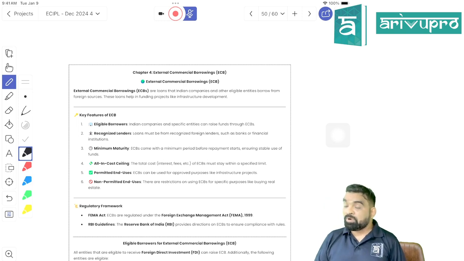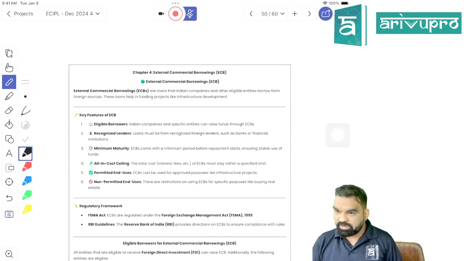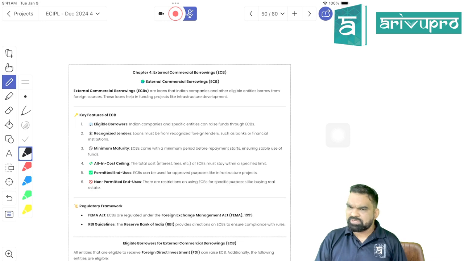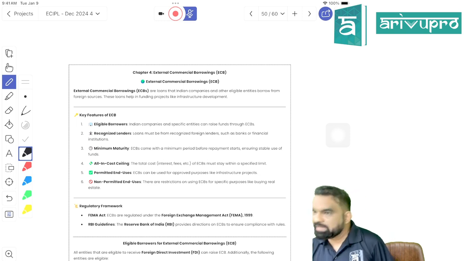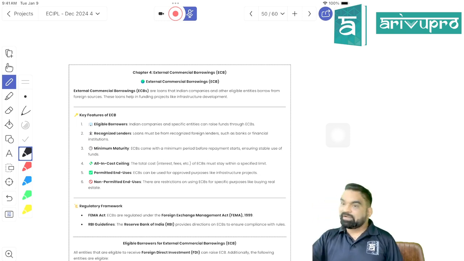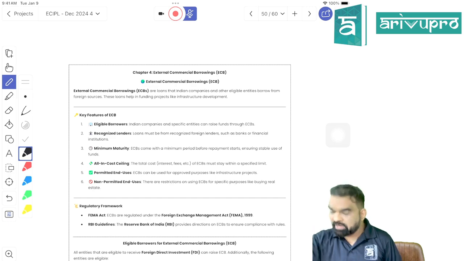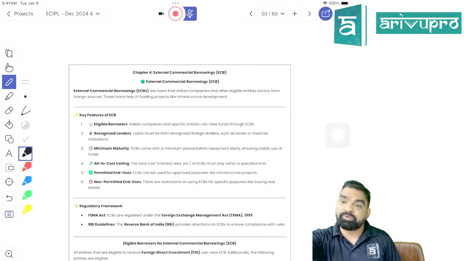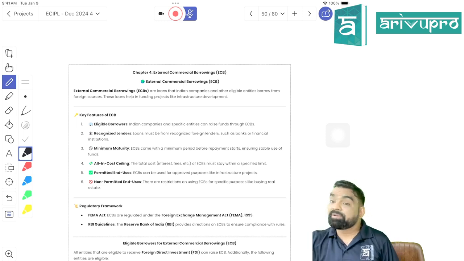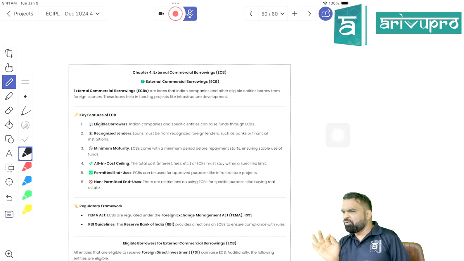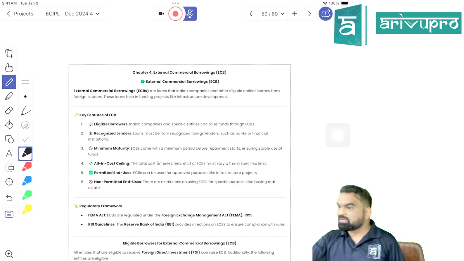The fourth one is the minimum maturity period. Definitely when it comes to ECB, the minimum maturity period should be more than 1 year. If it is up to 1 year, it will be a current account transaction. So it should be more than 1 year, and generally it should be minimum 3 years. Can I say that a loan below 3 years will not be classified as an ECB?